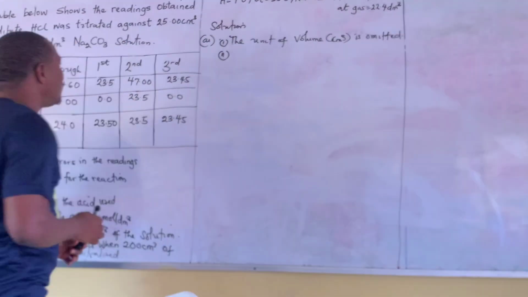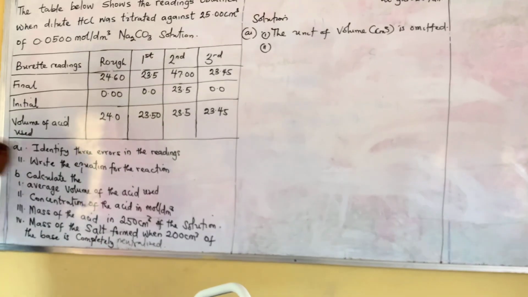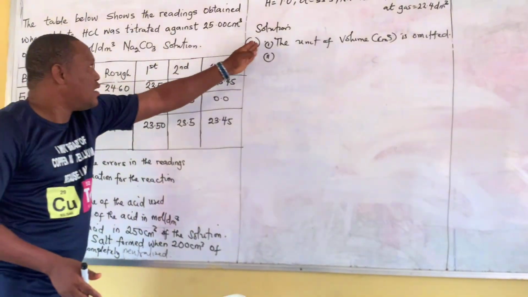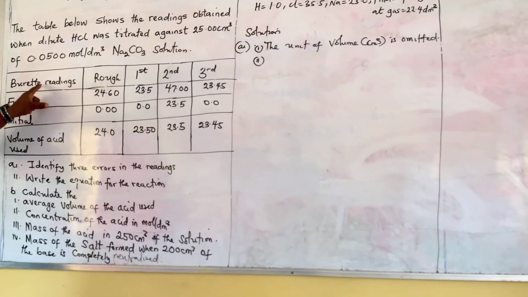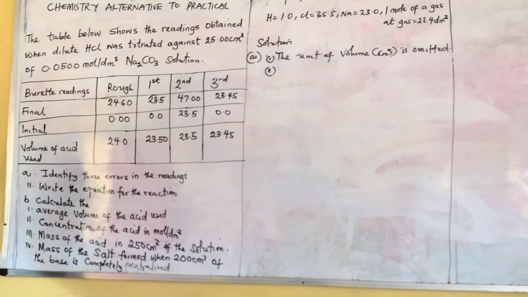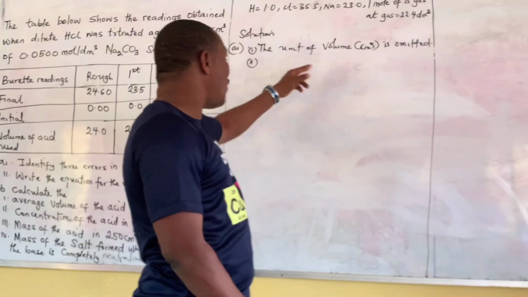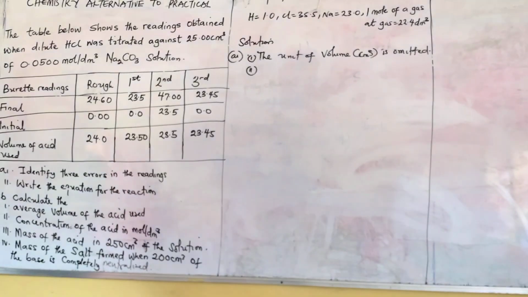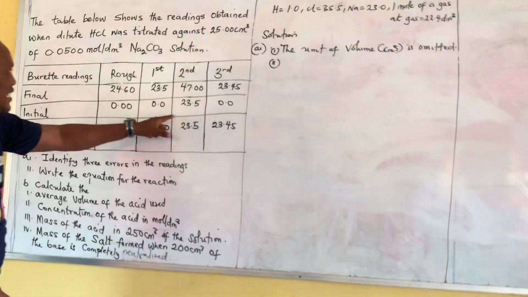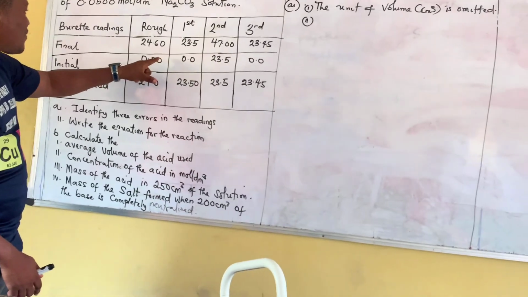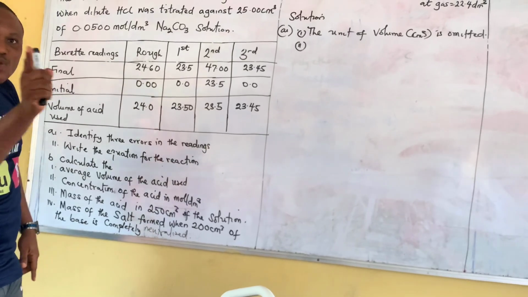Number 2 error. Let's see. In fact, there are a lot of errors, but we have already identified one: the unit of volume, centimeter cube, is omitted. Let's check another one. Check the table. Wow. Another thing that I'm seeing is that the readings, all of them, are not in 2 decimal places.